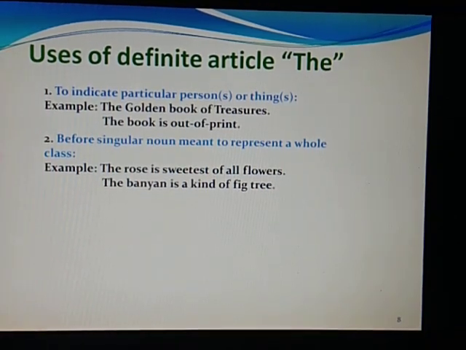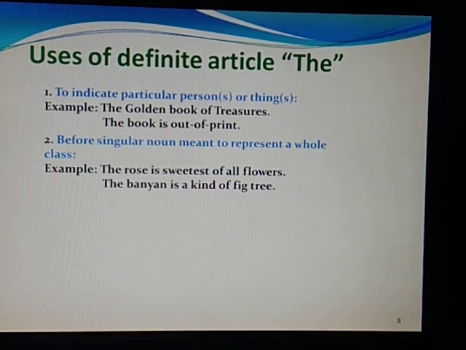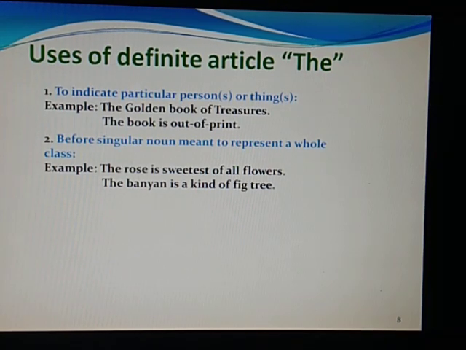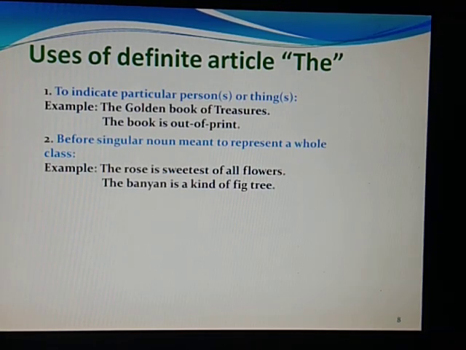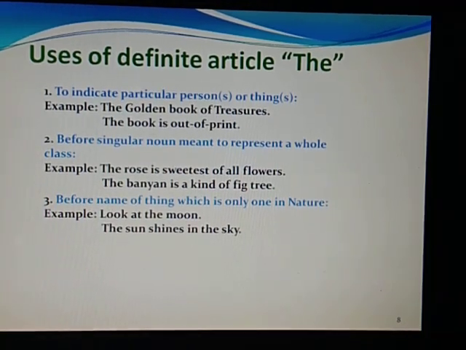Before a singular noun meant to represent a whole class, like the rose is the sweetest of all flowers. So here when I say the rose, I don't mean only one rose, I mean the entire family of roses. The banyan is a kind of fig tree. So here banyan also refers to all the banyan trees of that family. So we use the. Before names of things which are the only one in nature, like we have only one moon, one sun, in one sky. So before that we use the, like look at the moon, the sun shines in the sky.